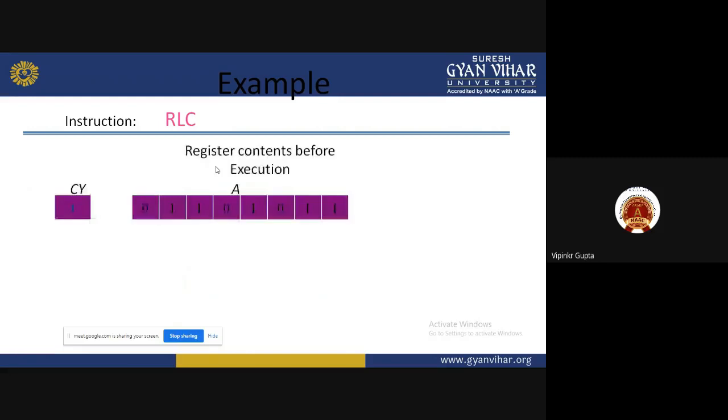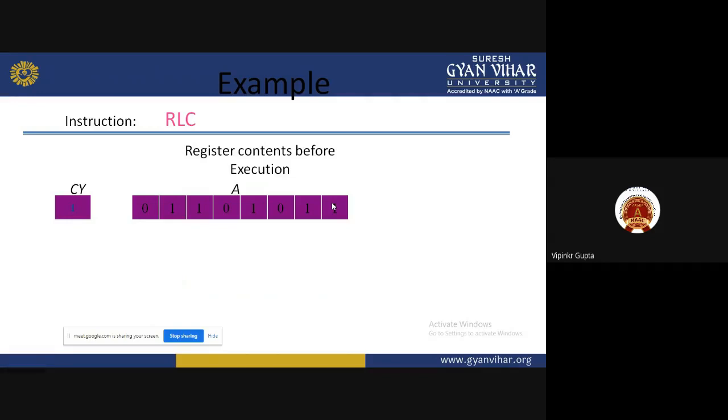Like see, suppose this example is given. Carry flag is 1 and this is the accumulator data. So what is the left? Left is this side. So D0 is shifted to D1, D1 is shifted to D2, D2 is shifted to D3 and D3 is shifted to D4. D4 is shifted to D5, D5 to D6, D6 to D7, and D7 is shifted to the carry flag and D0 also.